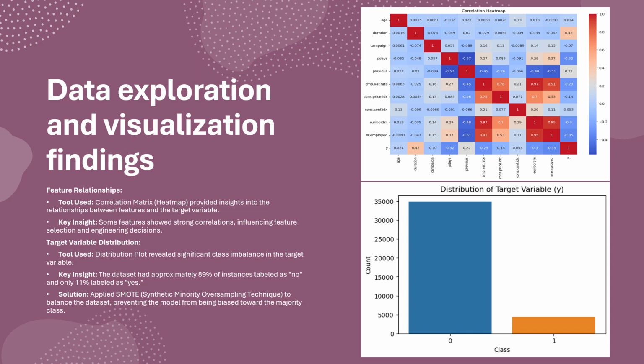With the correlation mapping, we found that the target variable is highly correlated with duration, whereas it had a slight negative correlation with the campaign and previous columns. So this heat map guided our feature selection, and by focusing on highly correlated features like duration and Euribor, we could improve our model accuracy and efficiency. These steps were critical to preparing the data for modeling.